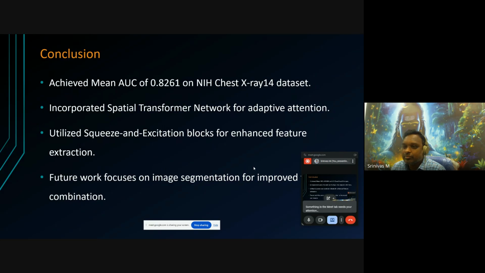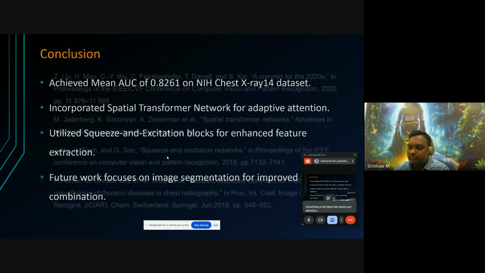In this work, we incorporate the spatial transformer network to extract spatial information, and along with it we are using the squeeze and excitation block. We maintain the channel mechanism to reduce the number of parameters and improve the accuracy of our proposed model. In future work, we want to focus on the segmentation task to extract more region-related information along with this classification. It will give better accuracy results.